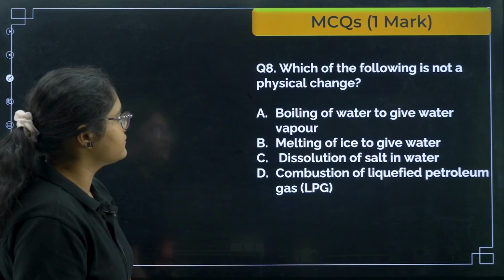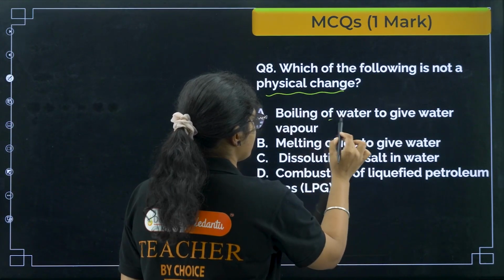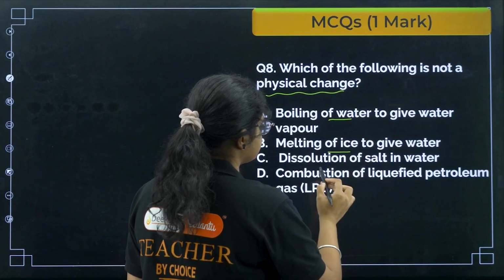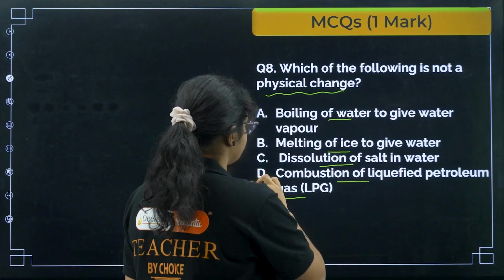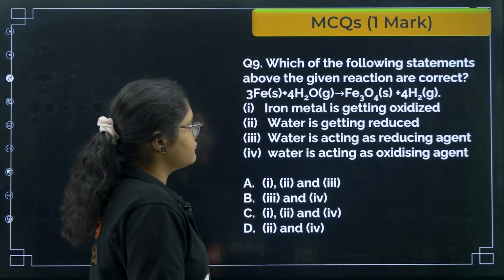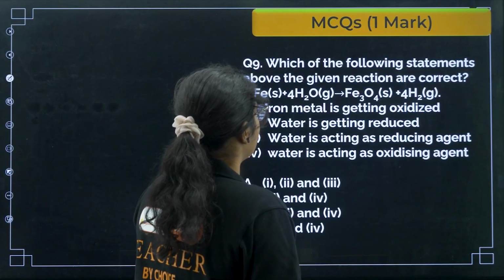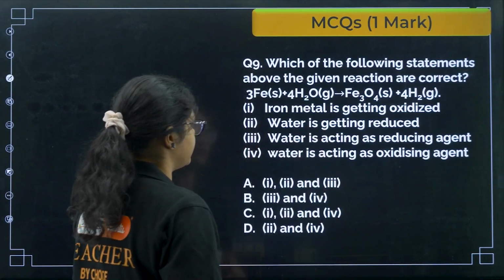Okay, next, which of the following is not a physical change? Okay, not a physical change. So boiling of water physical, melting of ice physical, dissolution of salt is also physical, combustion is not a physical change, so option number D here. Okay, next, which of the following statements about the given reaction are correct? Okay, so this is the reaction here.